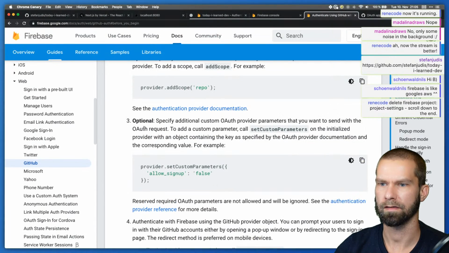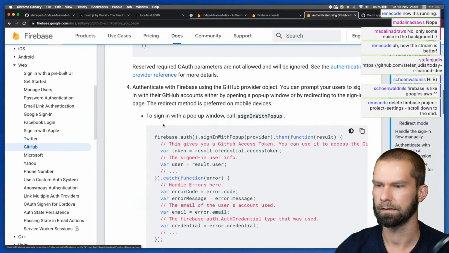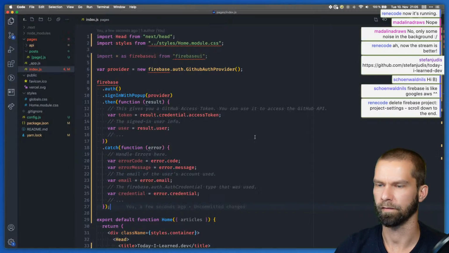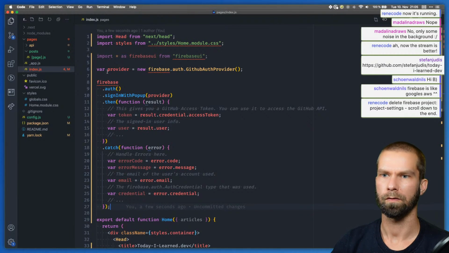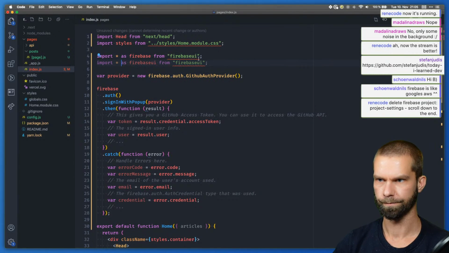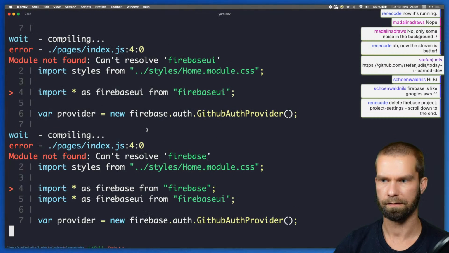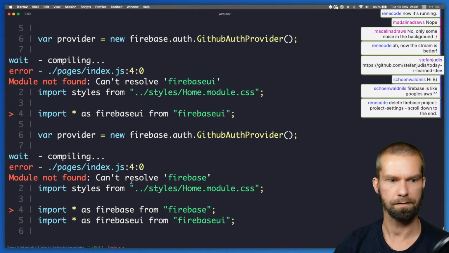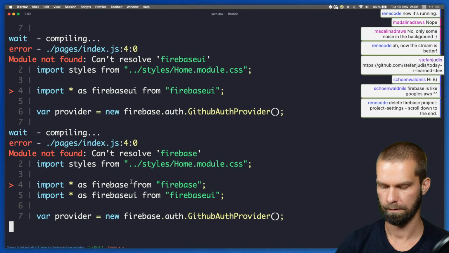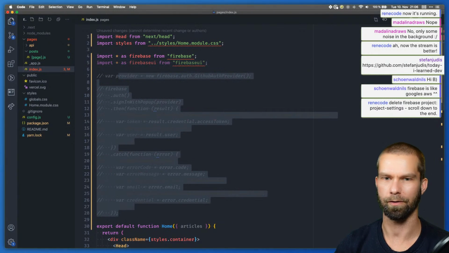So this is optional, this is optional. And here we have a provider. And here we have the provider too. Cool. So now we only would have to bring in Firebase. Like this maybe. And then I'm gonna start the server. Let's have a look what's going on here. Okay. Stefan is getting ahead of himself. So let's figure out if the imports work for us all.